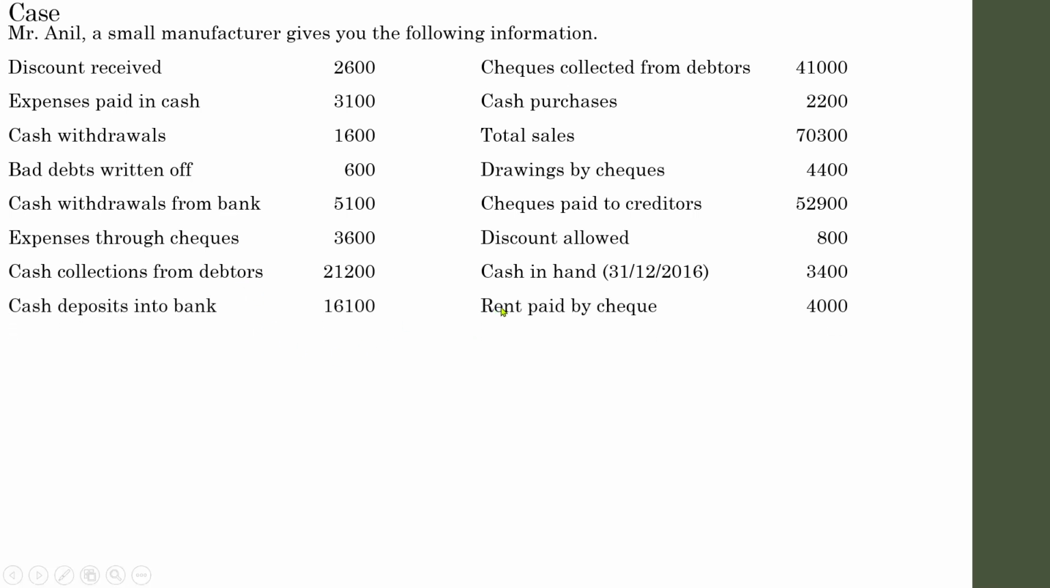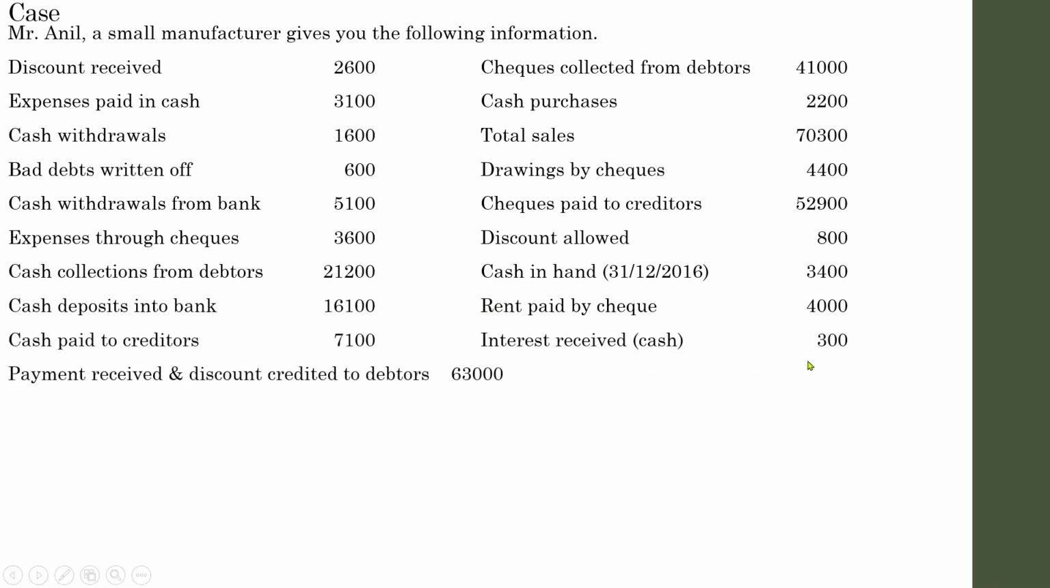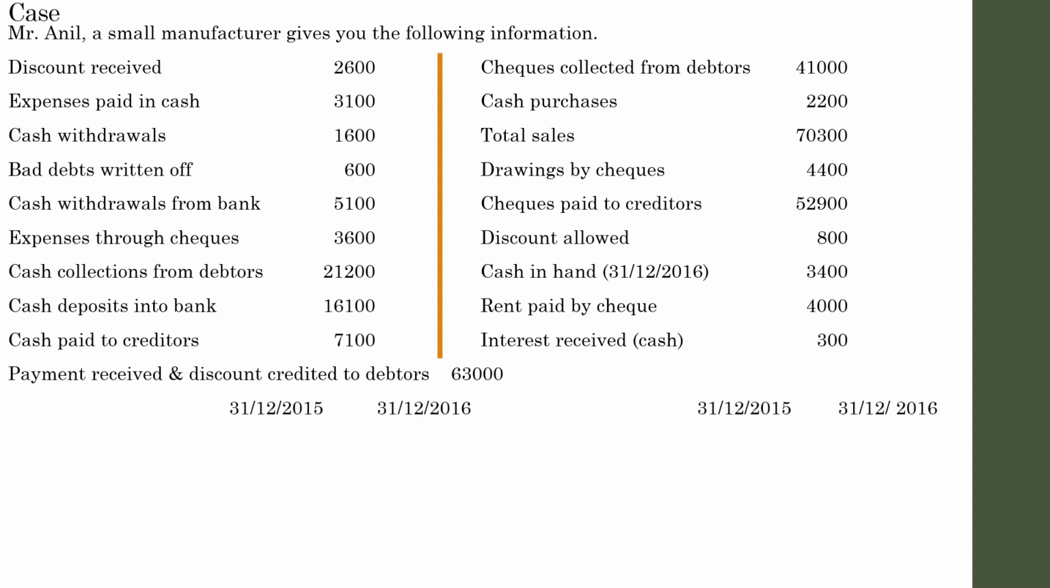Again, cash deposit into bank, rent paid by check, cash paid to creditors, interest received cash 300, payment received and discount credited to debtors 63,000. So these are the cash transactions or bank transactions done by Mr. Anil during the financial year. Apart from that, you have been given some of the opening and closing data of various items.